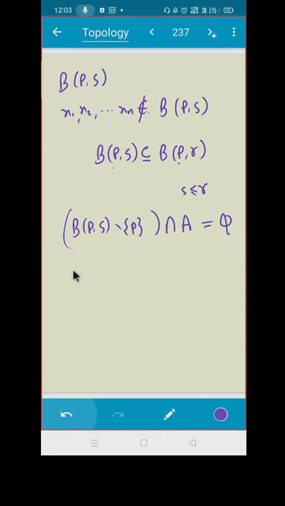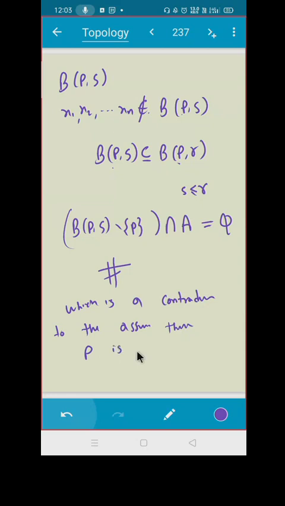This is a contradiction to the assumption that P is a limit point, isn't it?